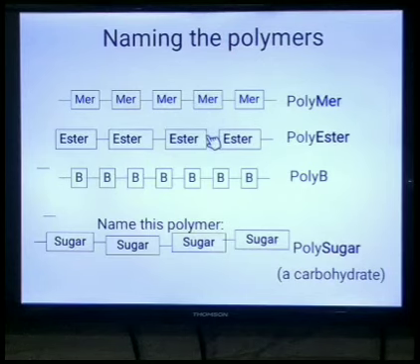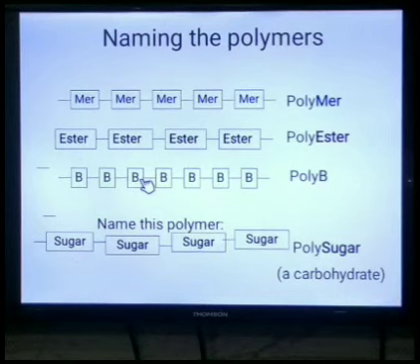See here, in the polyester, the repeating unit is the ester, and we start the name of the polymer with poly as a prefix, and the repeating unit is the ester, that is the name, it is the polyester. Here also the repeating unit is the same and the prefix is poly. Here it is also the same, how we will give the name of this polymer, that is poly sugar, because the repeating unit is sugar and the prefix is poly, that is poly sugar. It is nothing but our carbohydrates.